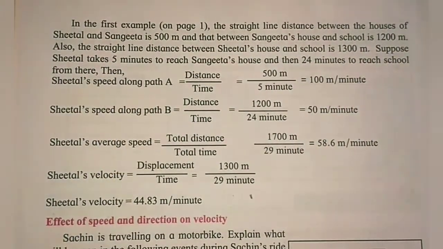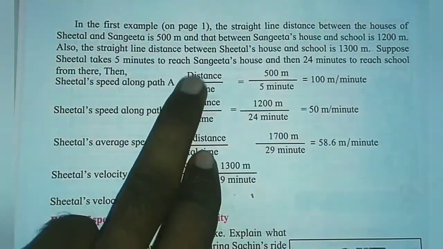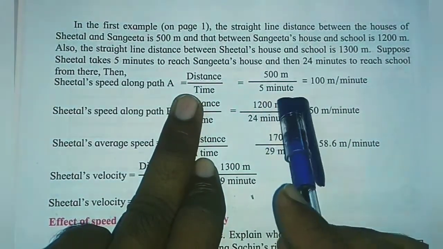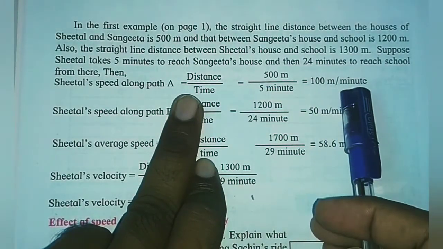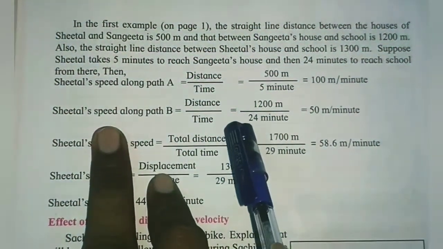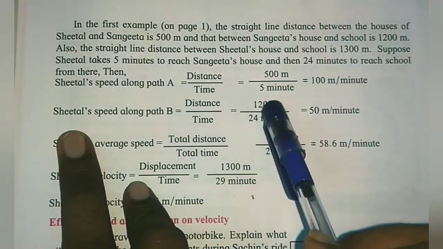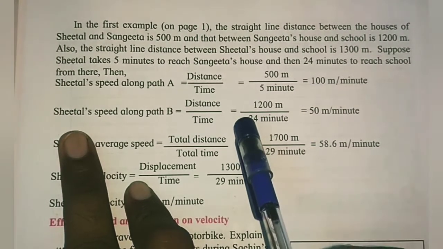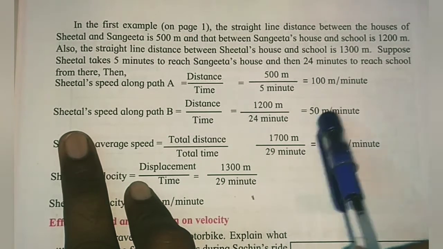Then Sheetal's speed along path A is equal to distance upon time. The distance from Sheetal's house to Sangeeta's house is 500 meters and it requires 5 minutes, so it becomes 100 meters per minute. Now Sheetal's speed along path B: the distance is 1200 meters and the time required is 24 minutes. Then what is the speed? 50 meters per minute.